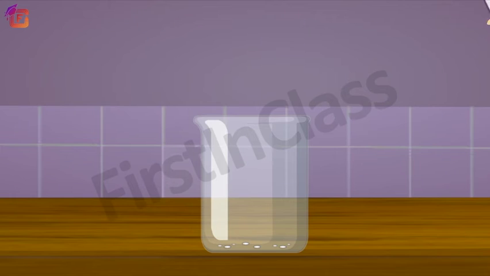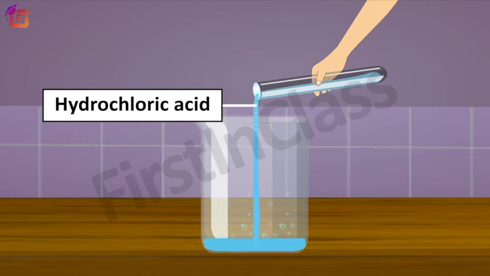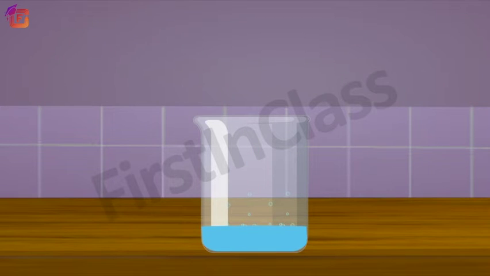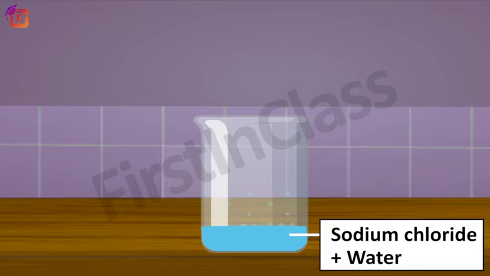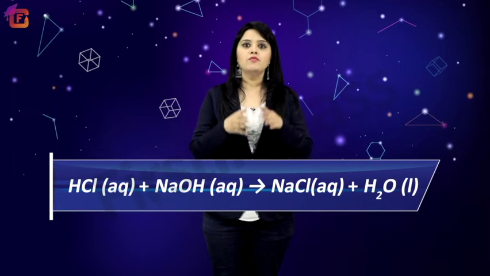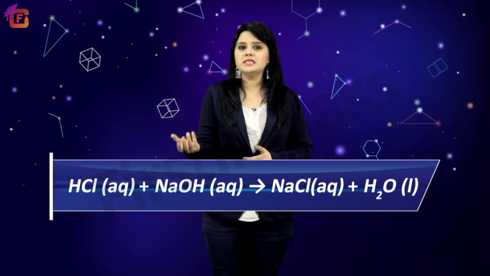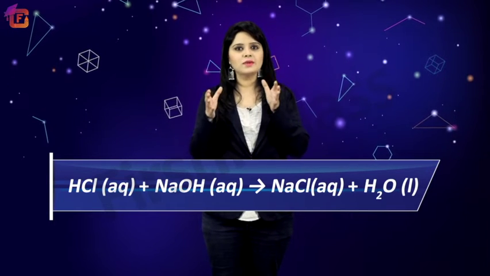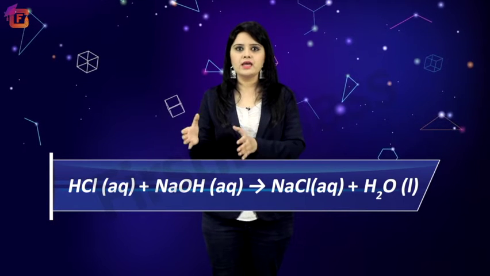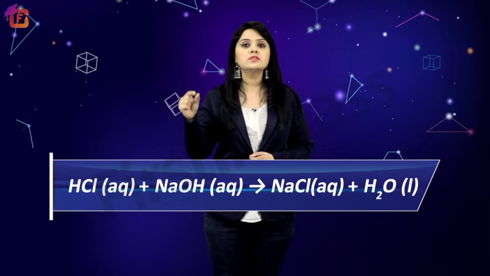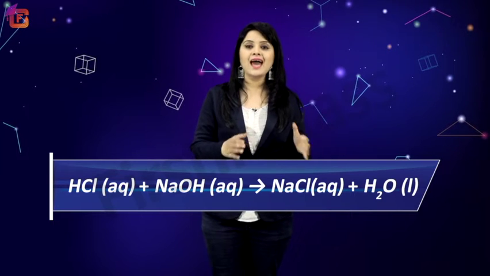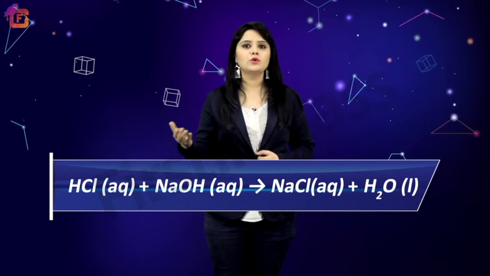Now let's understand this more with the help of an example. When hydrochloric acid reacts with sodium hydroxide, it produces sodium chloride, which is a salt, and water. Let's represent its chemical equation. Hydrochloric acid, that is HCl, in aqueous solution (aqueous is a medium which represents the solution of a solute in water), reacts with sodium hydroxide, that is NaOH, again in aqueous solution, to give sodium chloride, which is NaCl, a salt, and water, that is H2O, in the liquid state.